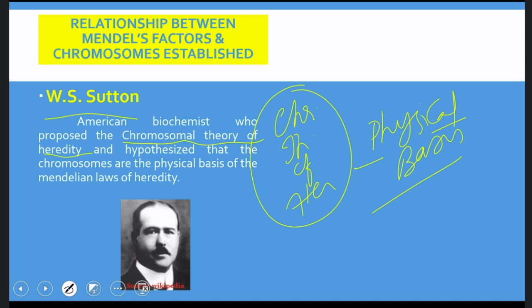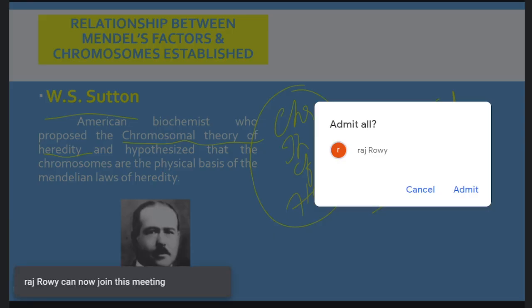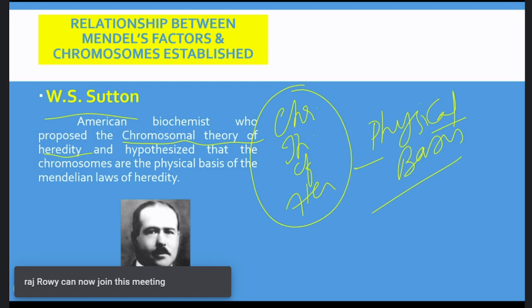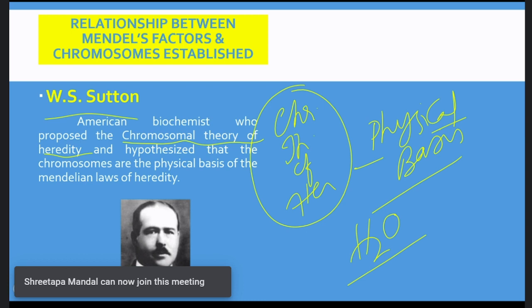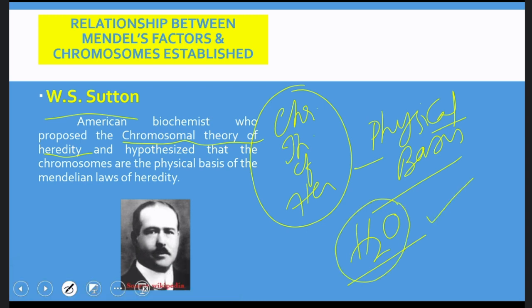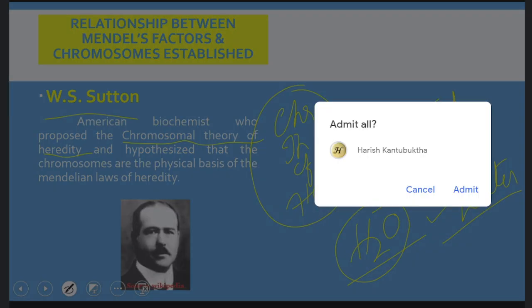If you say there is hydrogen, can you show it? No. Hydrogen combines with oxygen to form water. Can you show it? Yes, we can show it. So the formula H2O can be physically shown as water.